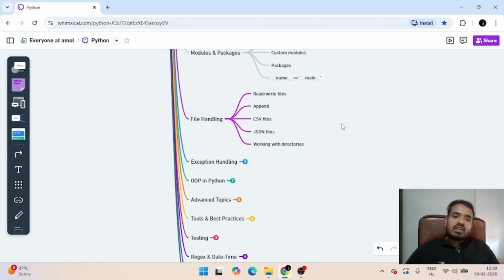The next topic is file handling. File handling means we have one file where the data is stored. Suppose we have a CSV file. How to read that CSV file in Python? How to write into that CSV file? Then we have JSON files also. Then we have working with directories, like where to store that particular file.